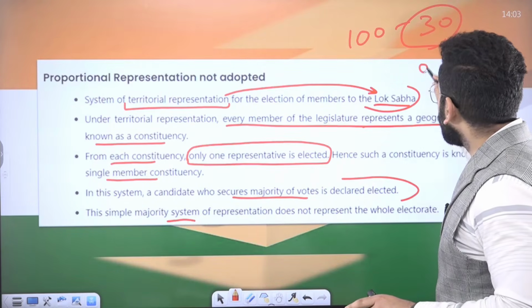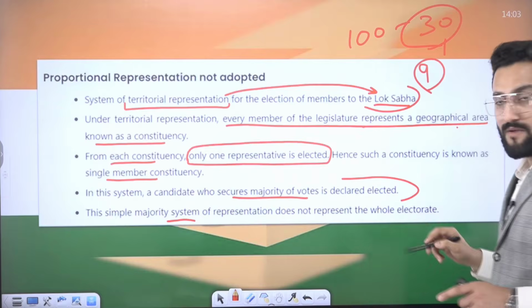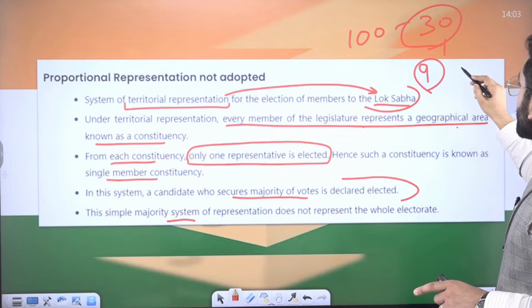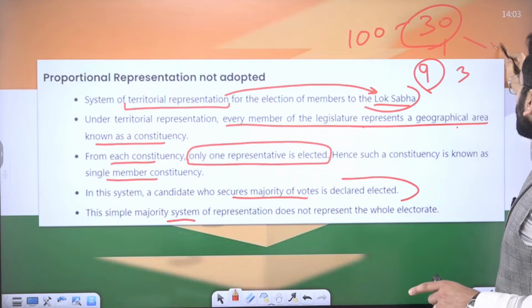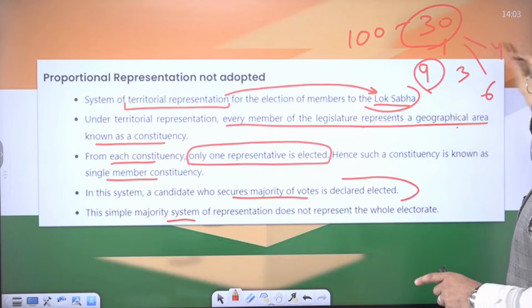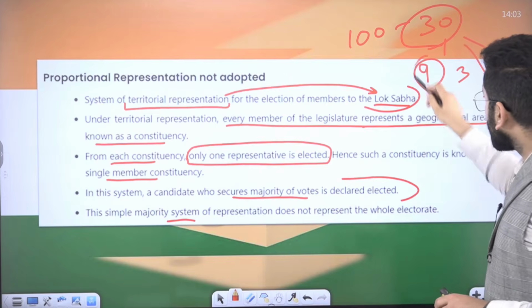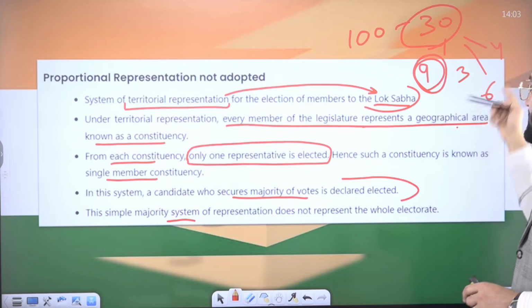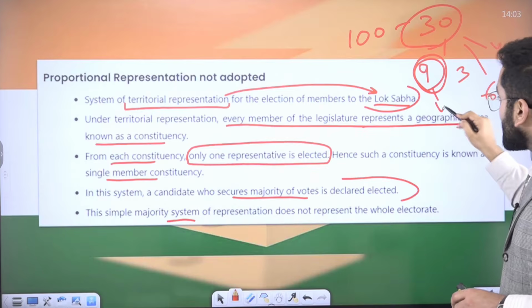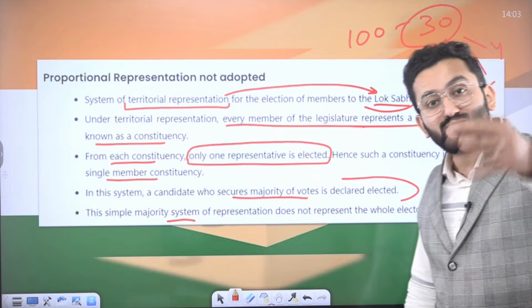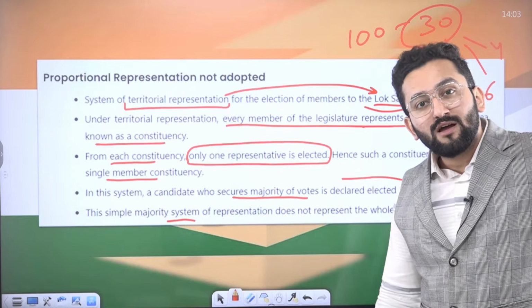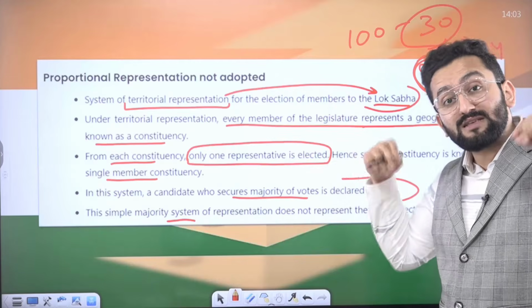You got, say, 9 votes. Others got, say, 3 votes, 4 votes, 6 votes, etc., till this completes to 30. Now, since you got the maximum votes, you will be declared the winner. Congratulations. But this is also a basis of criticism.